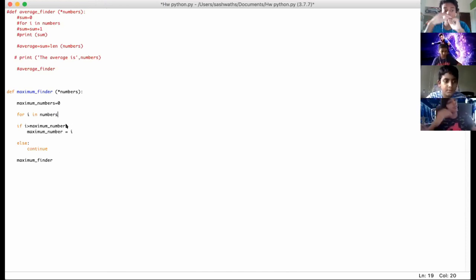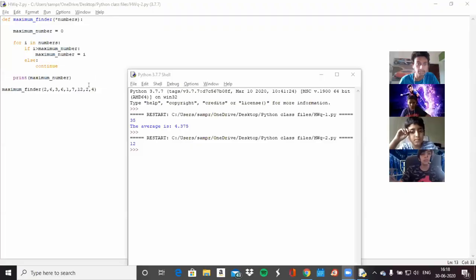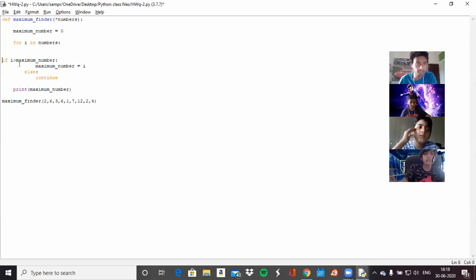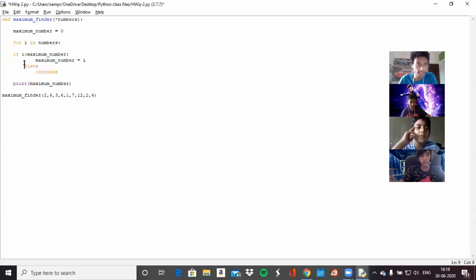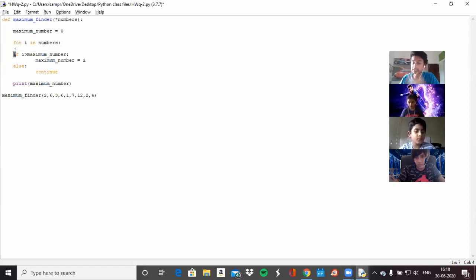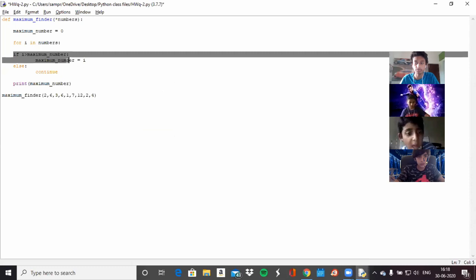Perfect. Now you're gonna have the problem of your for, if, and else. Okay, let me share my screen really quickly. I'll show you one more problem you'll have to fix. Okay, so over here, your code was like this. Now what's gonna happen here is Python will see for I in numbers, it'll see whatever is past this point. So there's no indentation. If you keep this if statement on the same line as the for statement, then Python will assume that it's not part of the for loop. And we actually want this to be part of the for loop.